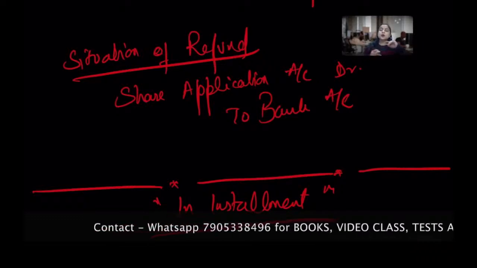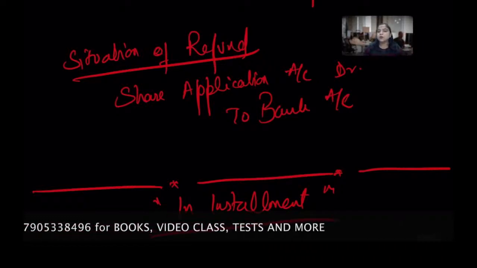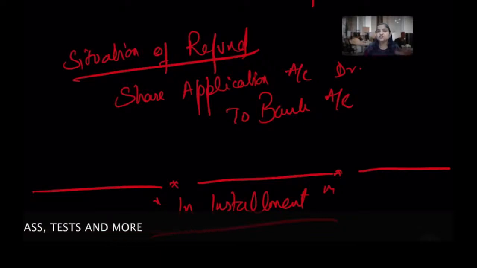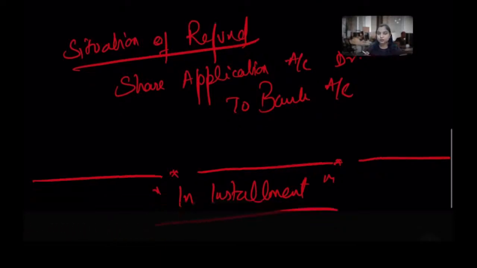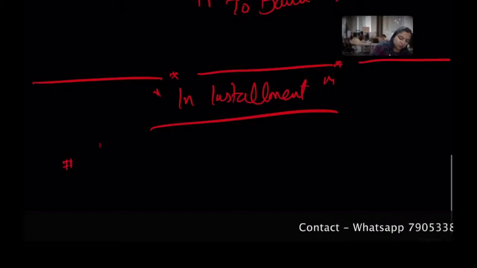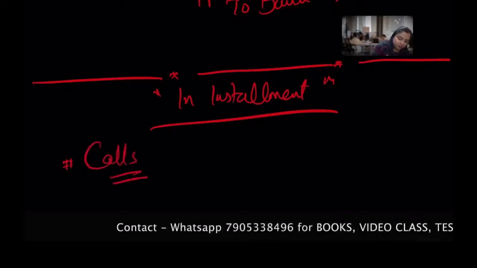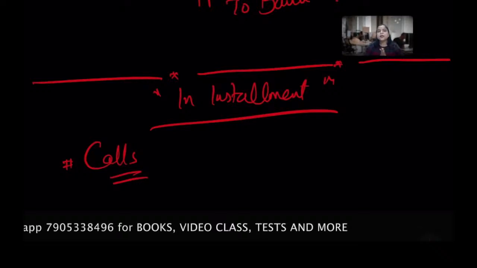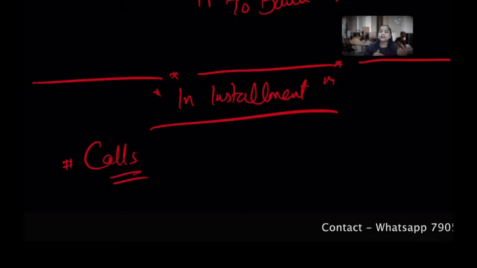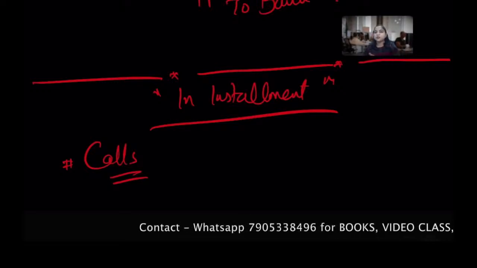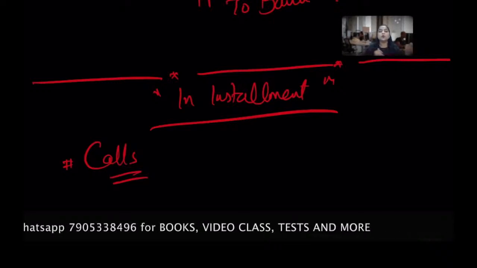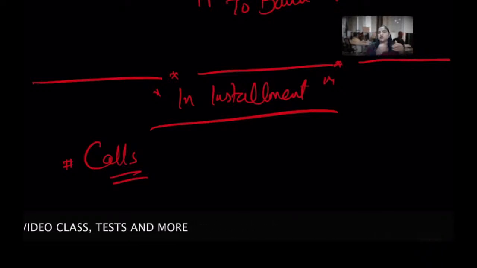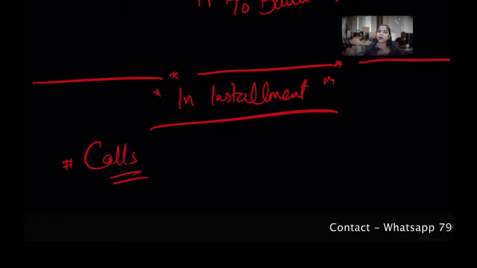Okay, so whatever the directors ask them to pay for the installments, such demands are called calls. So we learn one new word, calls. Why? Because there are different calls that are distinguished on the basis of their numbers, like first call, second call, third call, and whatever be the last call, say third call and final call, fourth call and final call. The last call is called a final call. So the last installment is also termed a final call along with the number.